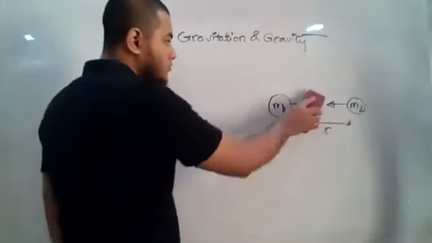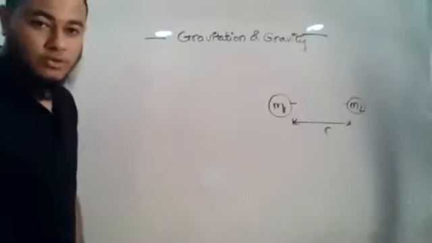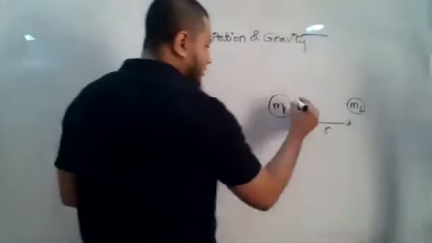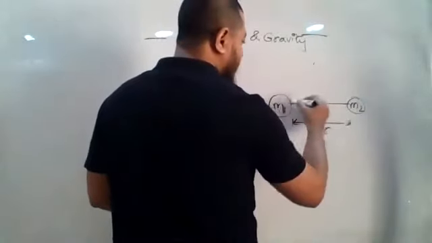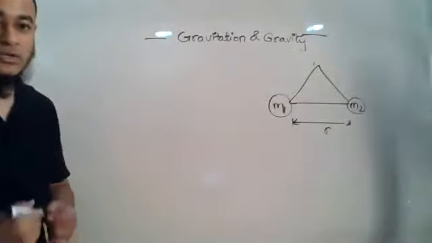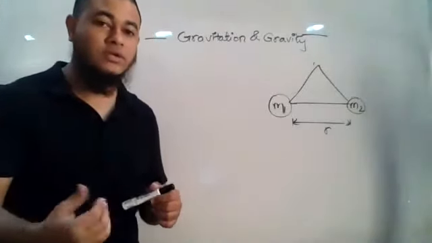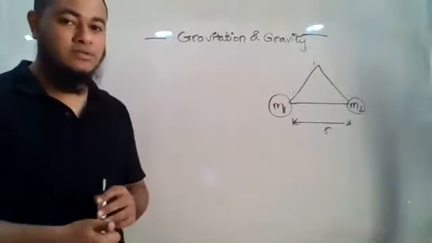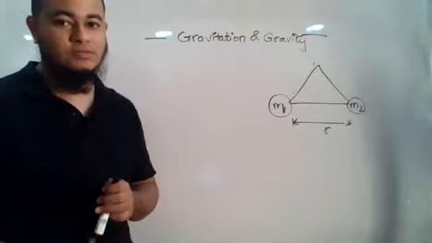If I tell you to draw a line segment that joins both the bodies, definitely you will draw this line. Nobody will draw a line going up and then joining like this, right? So whenever we are talking about joining two bodies, we are talking about joining them perpendicularly, the perpendicular distance between them, which can also be called the shortest distance between them.